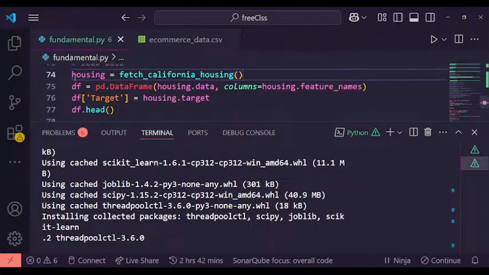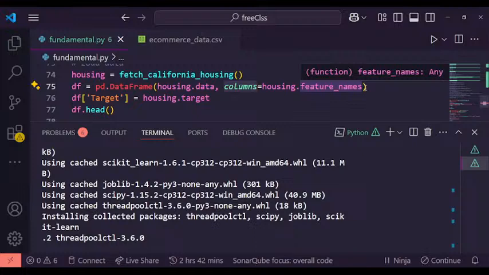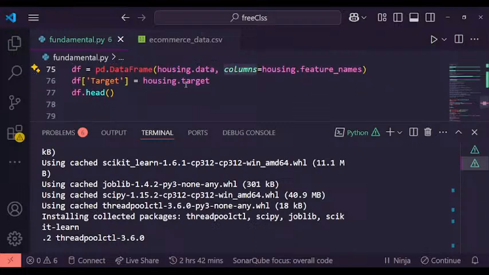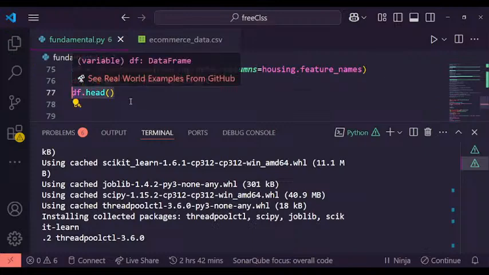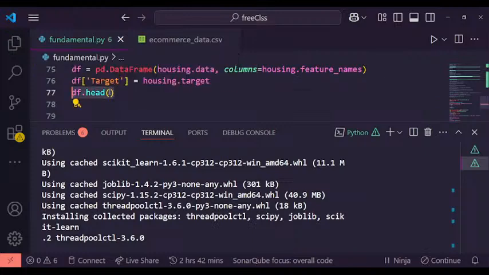Then we call the data frame. Remember that when you first get your data, you need to load it into a data frame. The df here is a data frame and we are loading it, getting the data from housing, then assigning columns to the housing and the names. Then remember what I said about head yesterday? Who can remember what I said about head yesterday when we were looking at this e-commerce data?